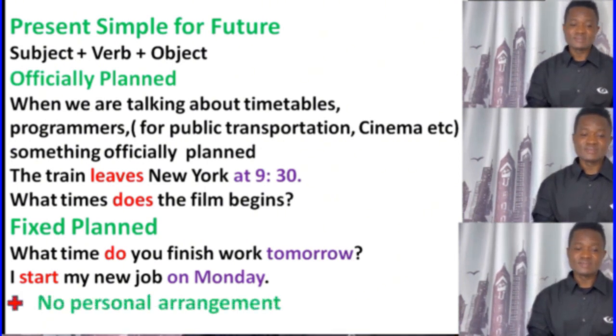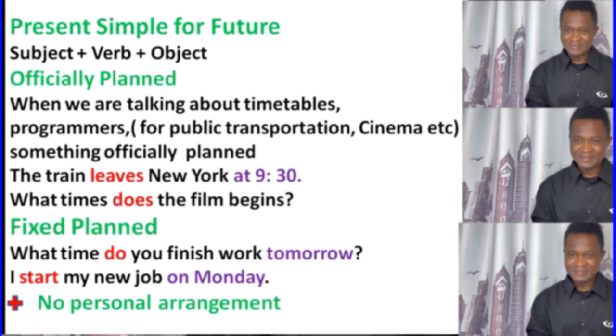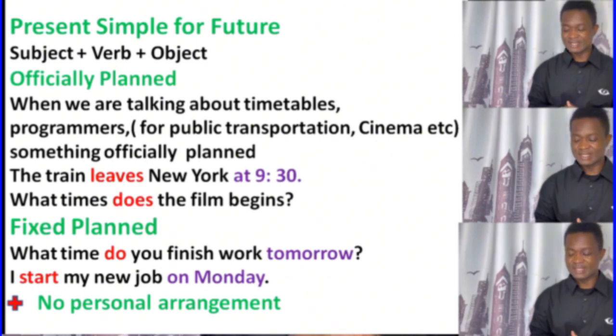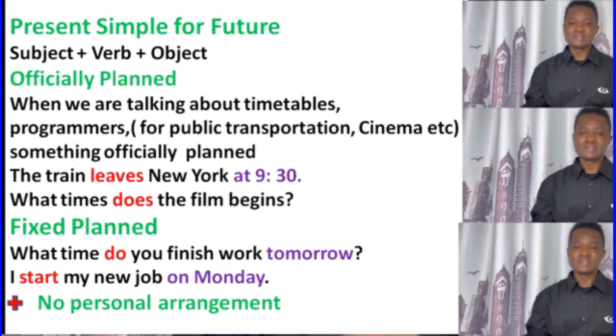But remember, we don't use the present simple to talk about the future in a partial arrangement. No partial arrangement. Don't use it there. You have to be careful with that one, guys.